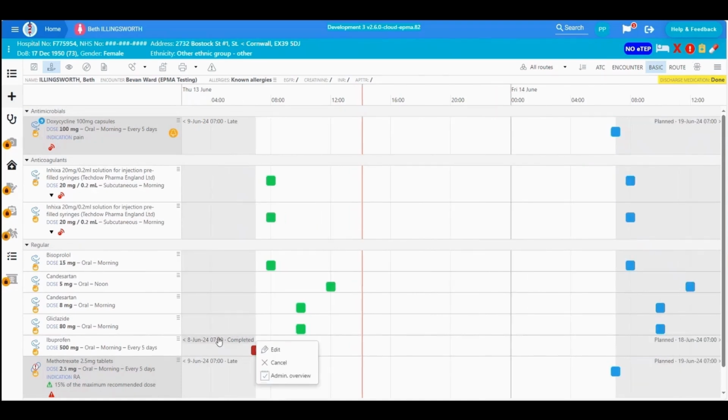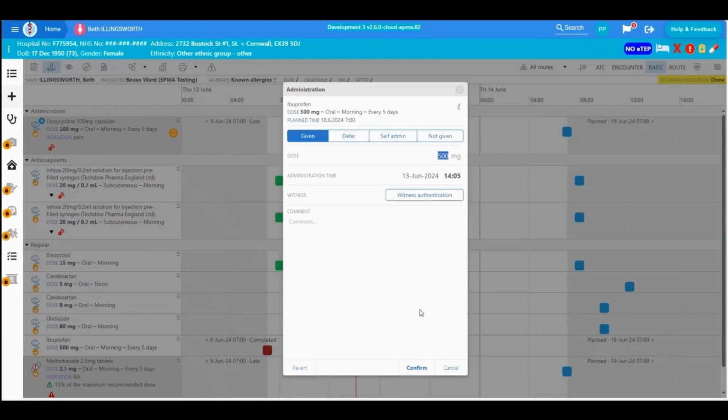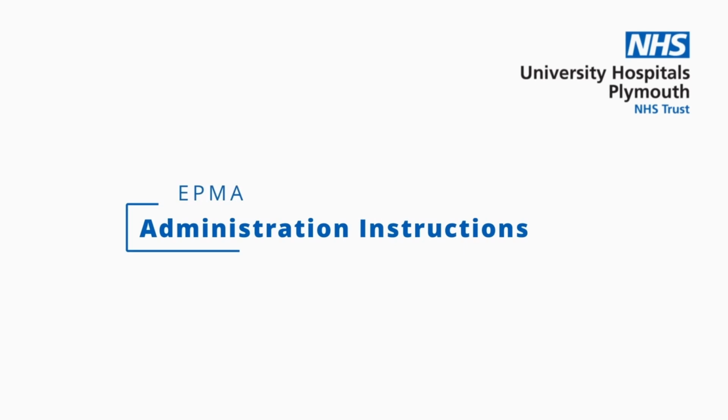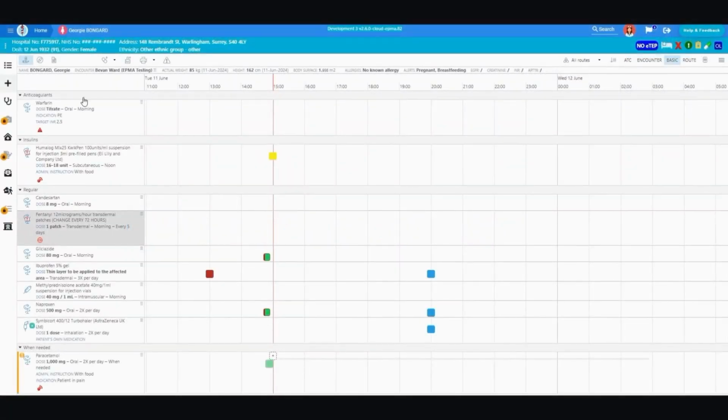Right-clicking the visual cues will open different menus or windows depending on the status of the administration. You can edit or cancel the administration by right-clicking on the visual cue if the previous dose was recorded. For example, given, not given, or deferred. You can now make changes to administrations by interacting with visual cues, even though the administration event is not present on the timeline. Prescribers can now add custom administration instructions when prescribing a medication.